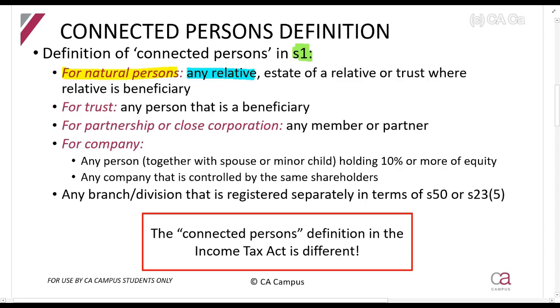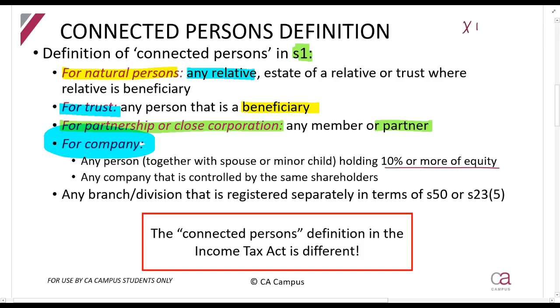If you are a trust, who are your connected persons? Any person that is a beneficiary of the trust. If you're a partnership, who are your connected persons? Any partner. If you're a CC, any member. And if you're a company, and this is the one you probably see the most often, any person who holds 10% or more of the shares in your company, together with their spouse or minor child, and any other company which is controlled by the same shareholder.